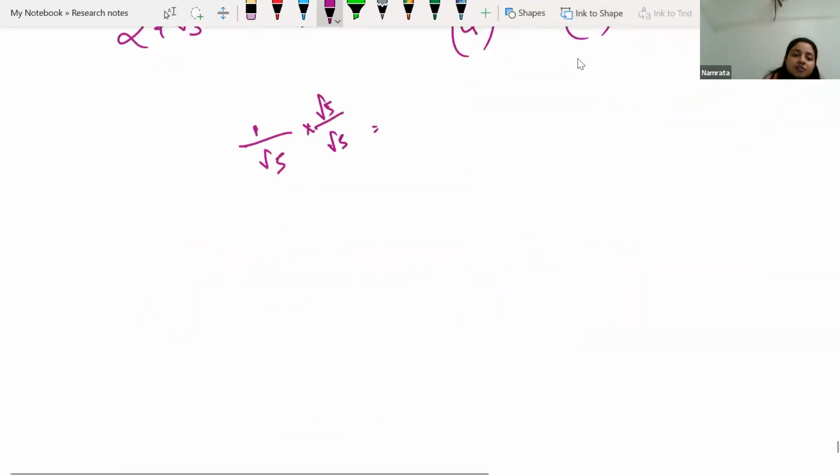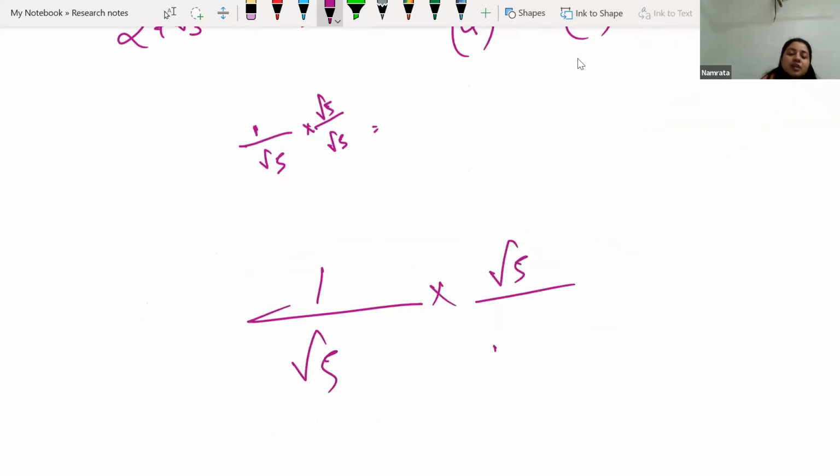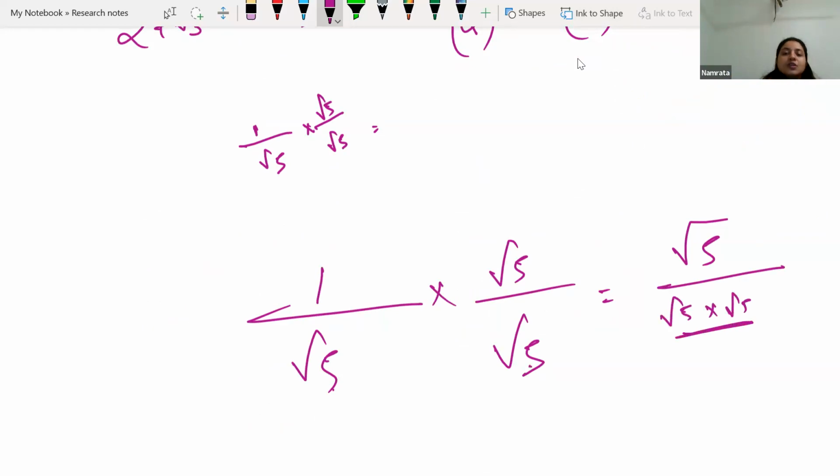You can see if we are having 1 by root 5, and if you multiply only root 5 over here and only root 5 over here, in the numerator root 5 is there, it's okay. In the denominator, root 5 into root 5, these two will come together.